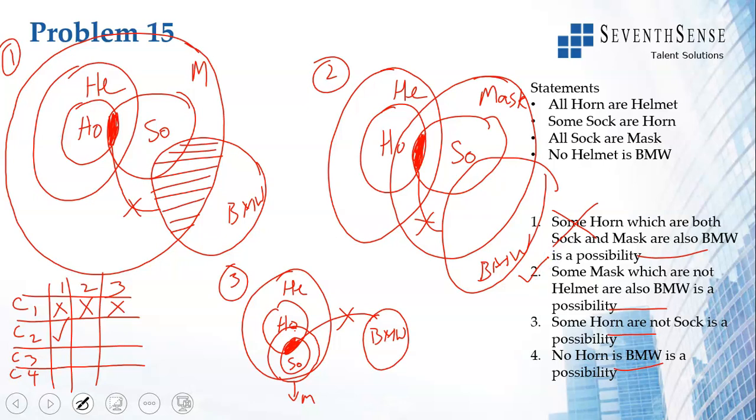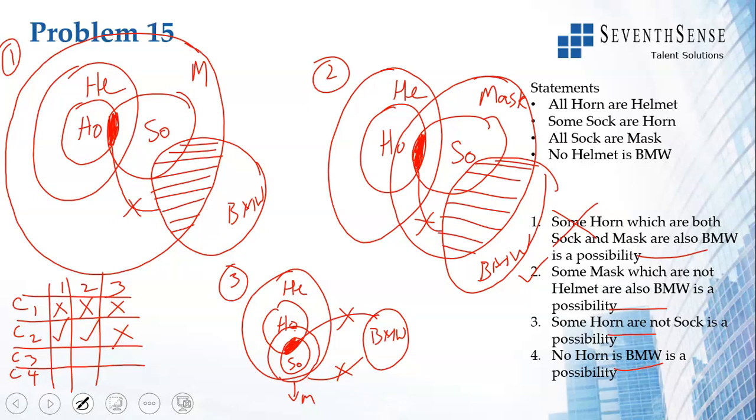Even here, just for practice, this mask which is not helmet is a BMW, and here that's not possible. But we need only one tick. We've gotten 2. So conclusion 2 is true.